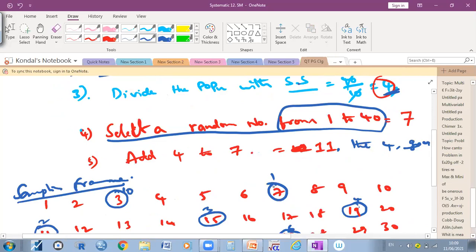For example, if I know the member whose roll number is 7, and if he is well known to me and I select that person, then I don't bother about the others. I need to select only one person out of 10, with bias. So for example, if I select 19, what might other people think? Mubin is very close to the particular sir, so therefore he has been selected first. Am I right or wrong?